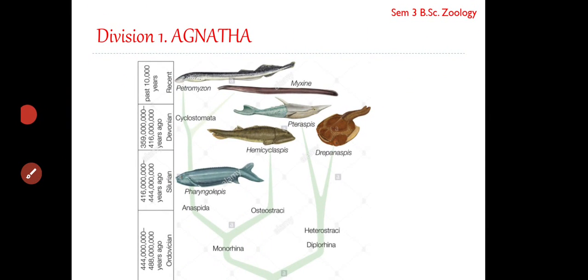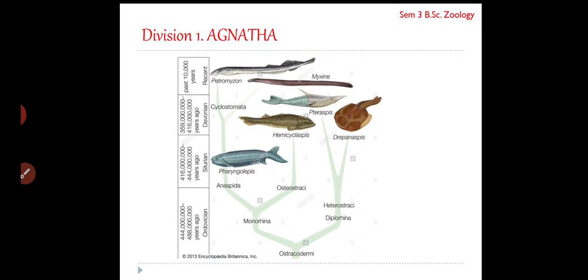I just pass this. Here you can see Myxin and Petromyzon evolved maybe 10,000 or so years before, but cyclostomes existed during the Devonian period. In the next class we'll be dealing with the species which you are supposed to learn in detail under Agnatha, that is Petromyzon. We'll be studying Petromyzon as a type species, and then we will also see the various other examples which you are supposed to study under Agnatha. Okay, thank you.